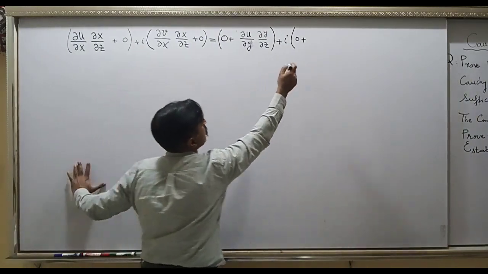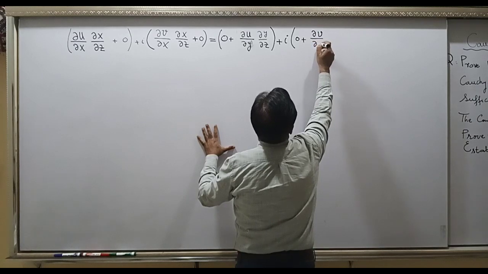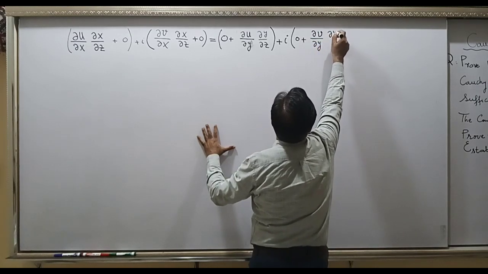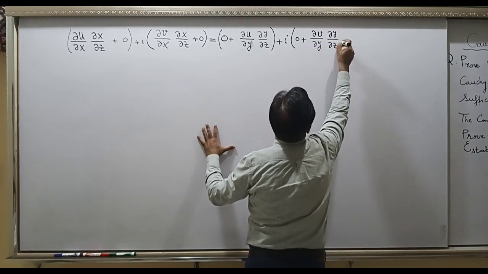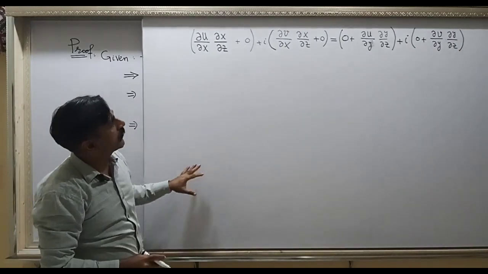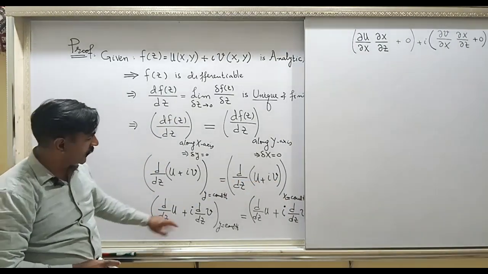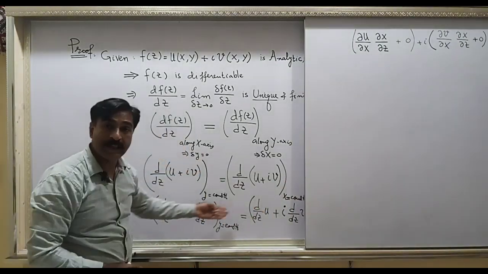So the derivative of v with respect to y, and then y will be differentiated with respect to z, right? So this was the du by dz and the rest of the derivatives.